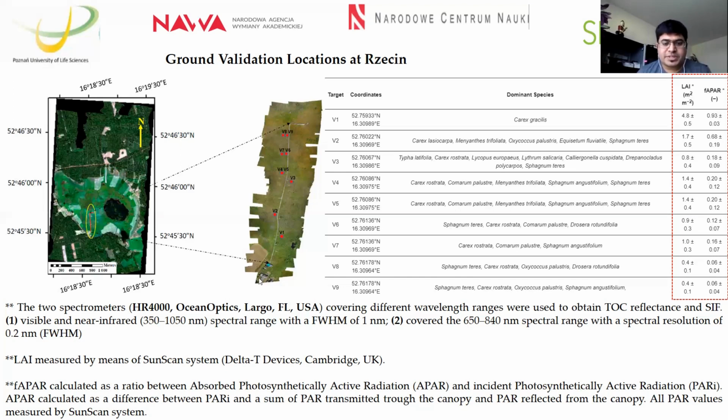At the same time, we also calculated the LAI and FAPAR. LAI was measured with the SunScan Delta system, and FAPAR was calculated over this particular validation spot. Here you can see the different LAI and FAPAR values of different vegetation plant community areas over the Jechim peatland, which are mainly used for validation and to understand the biophysical relations with the SIF signals.